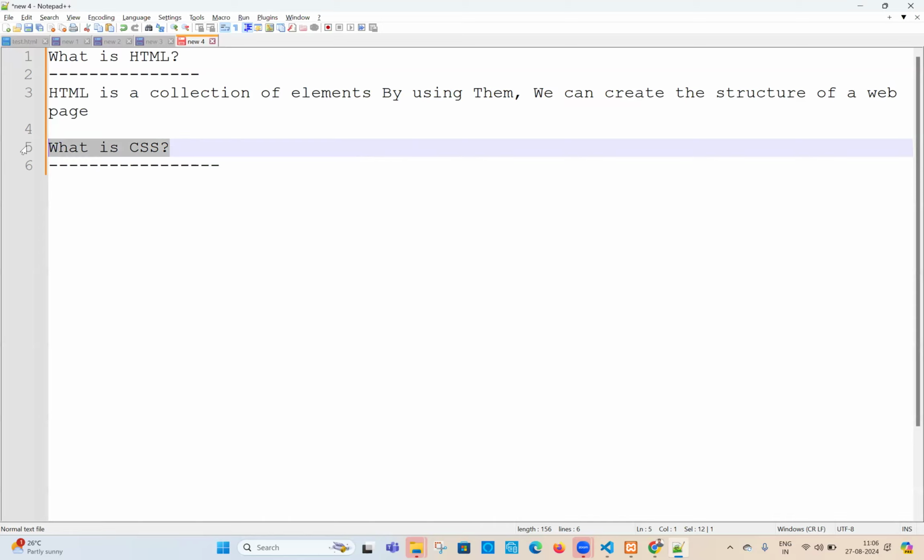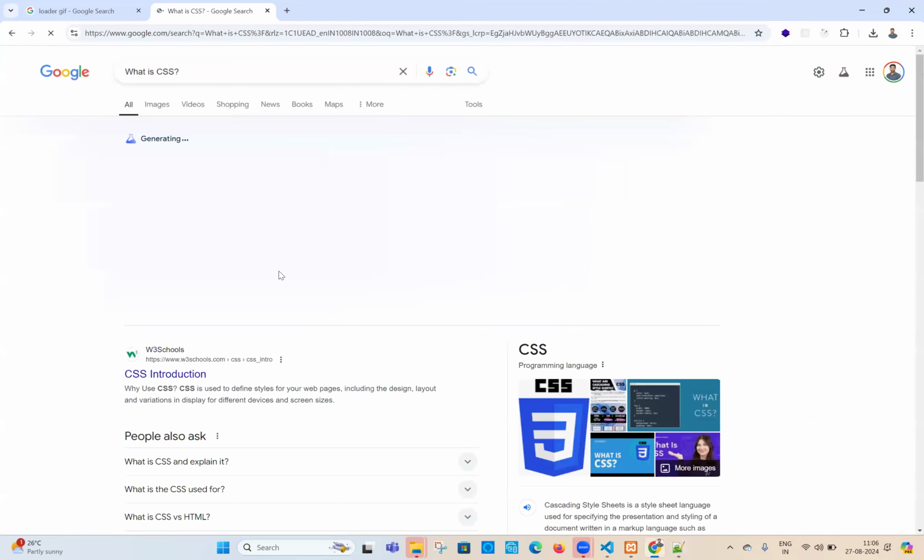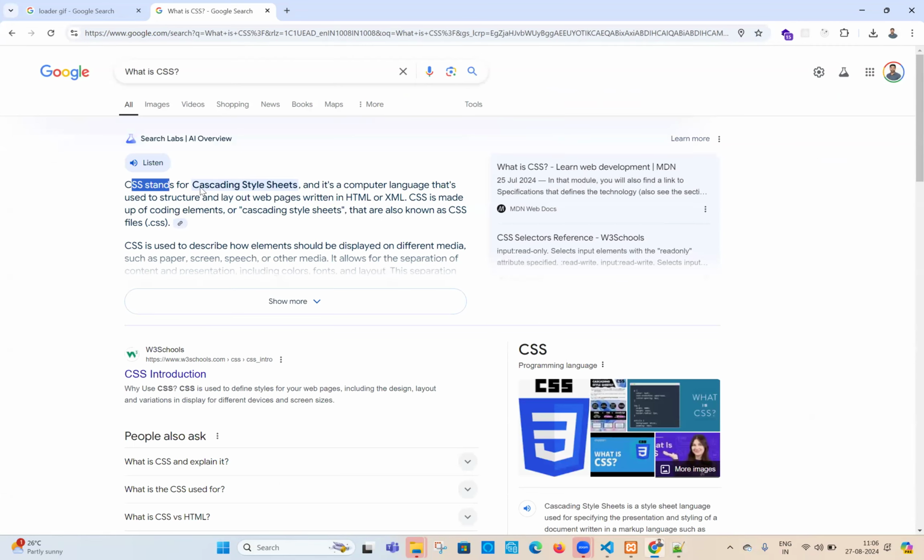Otherwise, let us ask ChatGPT or Google. Let me see what these people are saying there. Let's go there. I'm searching what is CSS? Can you see here? CSS stands for cascading style sheet. These people are also saying that. Okay, but don't say this. It's a computer language that's used to structure and lay out web pages, written in HTML and XML. CSS is made up of coding elements, cascading style sheets. I didn't understand anything.